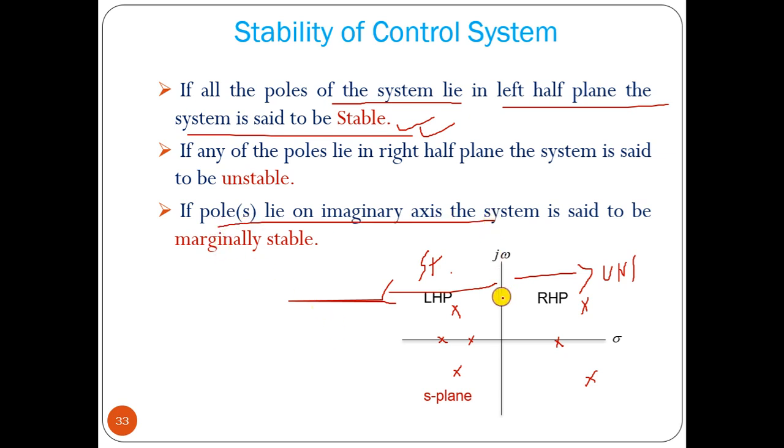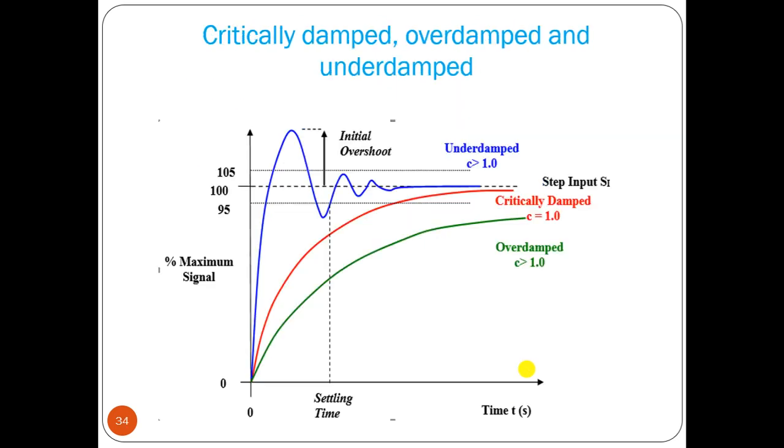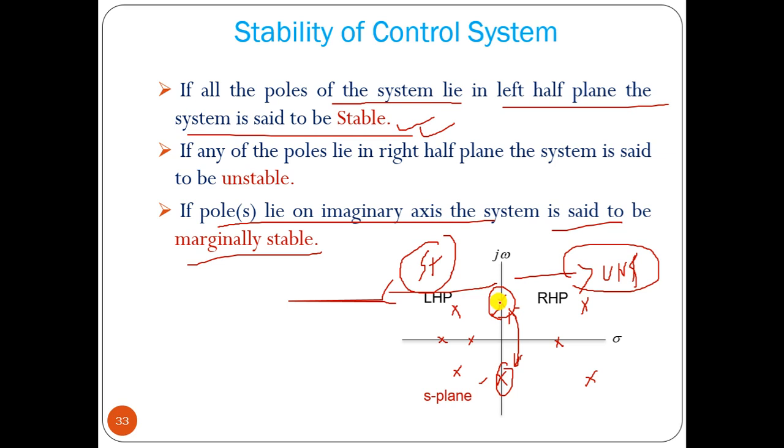And if a pole lies on the imaginary axis, it is said to be marginally stable, but there is another point that I will discuss later. So if all the poles are on the left half of the S plane, the system is stable. If any one of the poles is on the right half, it is an unstable system. On the imaginary axis, it is a marginally stable system. Marginally stable means it is on the verge of instability. If you go right hand side, it will be unstable, go left hand side, it will be stable.